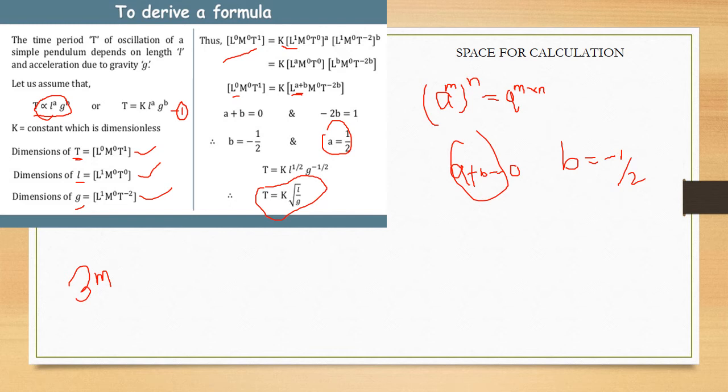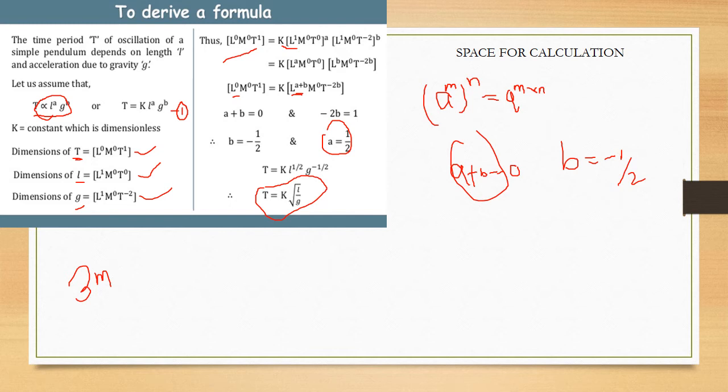So T is proportional to L and g. We take L raised to the power a and g raised to the power b, because we have to prove it using dimensional analysis. As per the dimension of time, T raised to 1 is there. For length, L raised to 1. For acceleration, which is distance upon time squared, L raised to 1 upon T raised to 2.